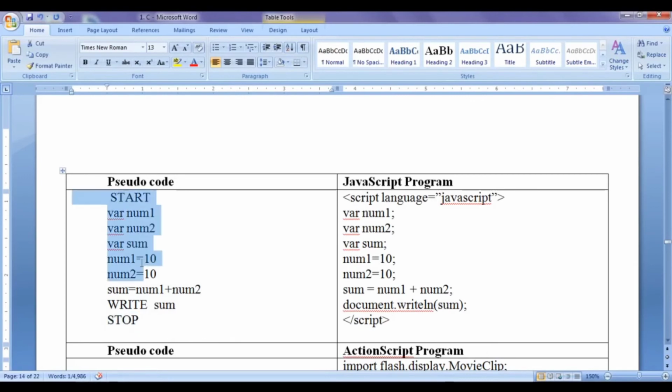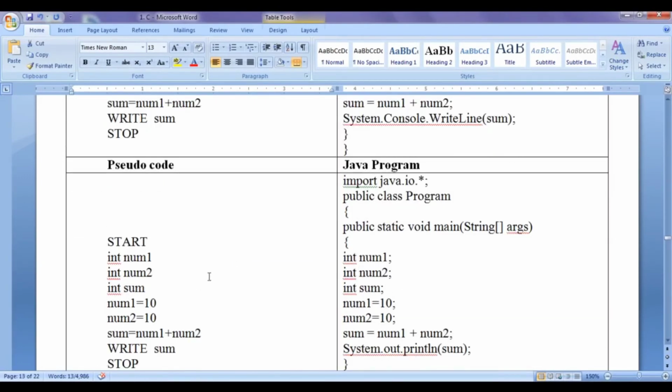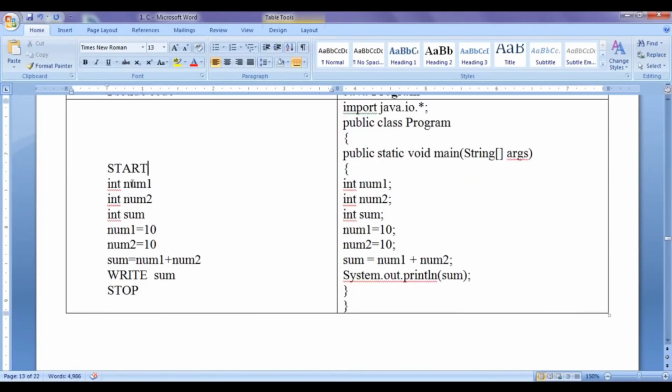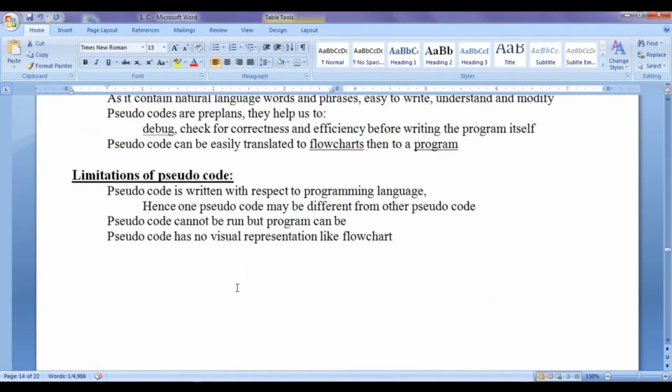The same pseudocode is different with respect to another programming language. In Java, the pseudocode might look something like this: Start, int num1, int num2, int sum, num1 equal to 10, num2 equal to 10, sum equal to num1 plus num2, print sum, stop. So pseudocodes will be different with respect to programming languages.